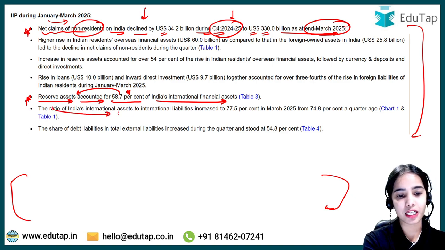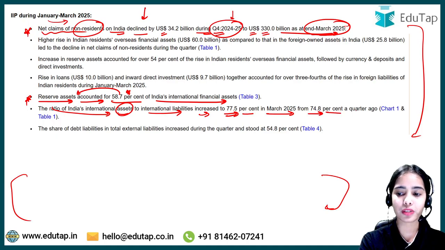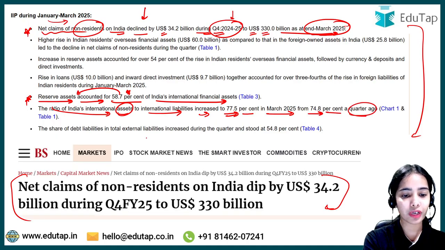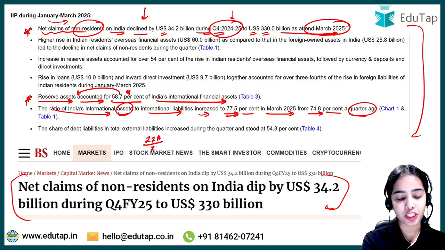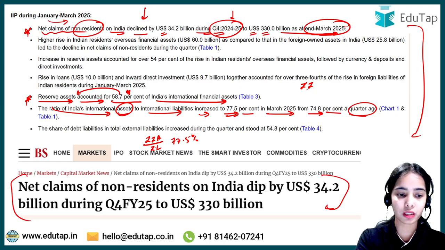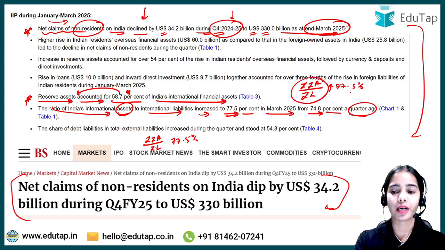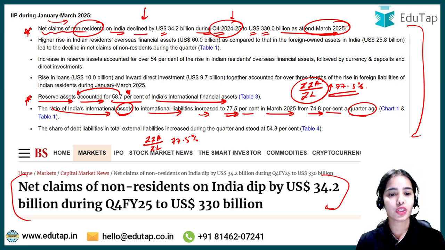The ratio of India's international assets to international liabilities increased to 77.5% in March 2025 from 78.48% a quarter ago. So basically the ratio of India's international assets to international liabilities has increased to 77.5%. That is good news. So these are some of the important data points that you have to keep in mind.